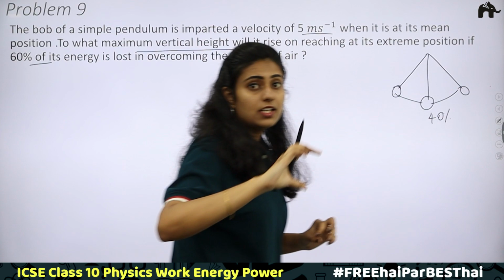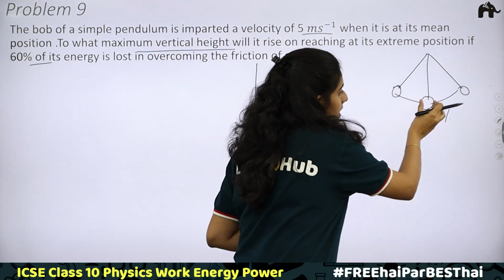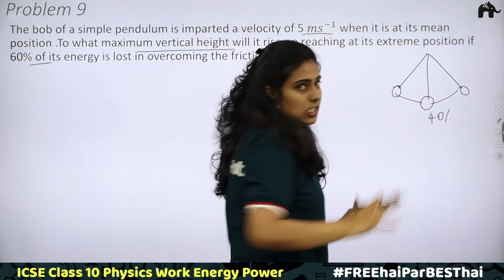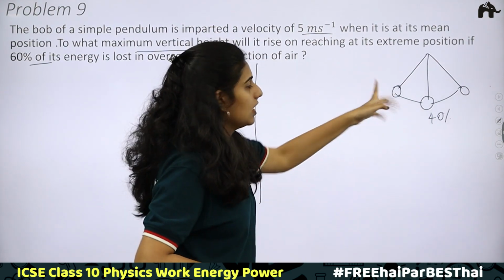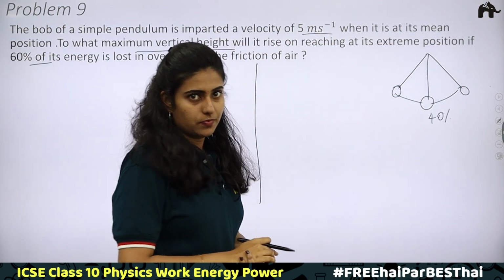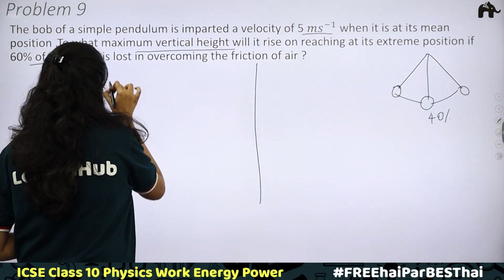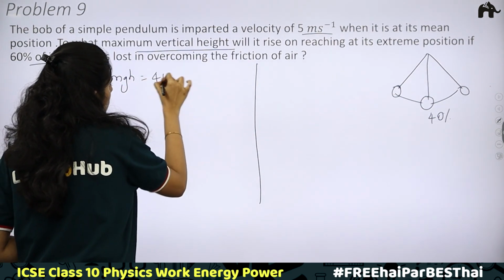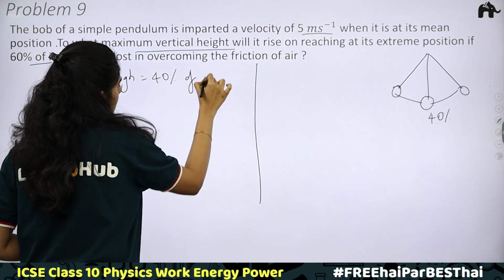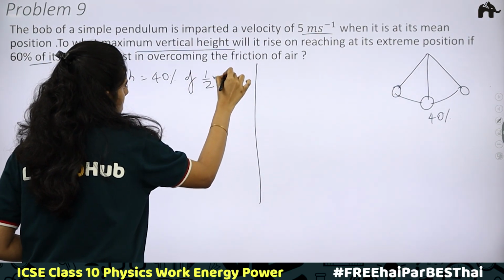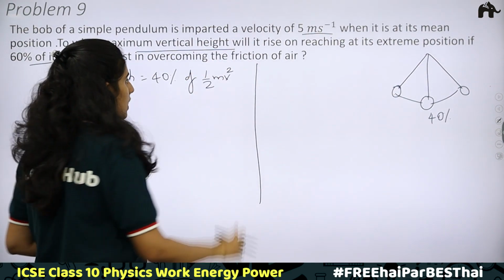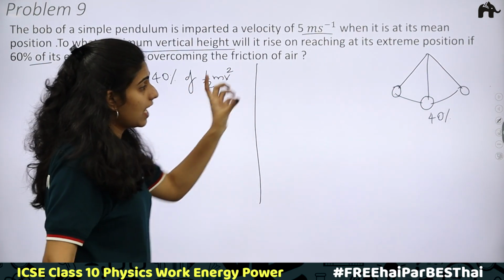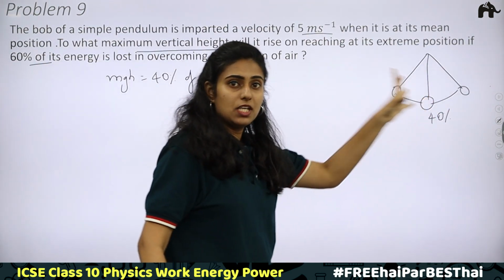So the 40% of kinetic energy at its mean position will be equal to the potential energy at extreme position. Clear? Therefore, potential energy mgh is equal to 40% of kinetic energy, which is half mv square. We know that kinetic energy will be maximum at the mean position.